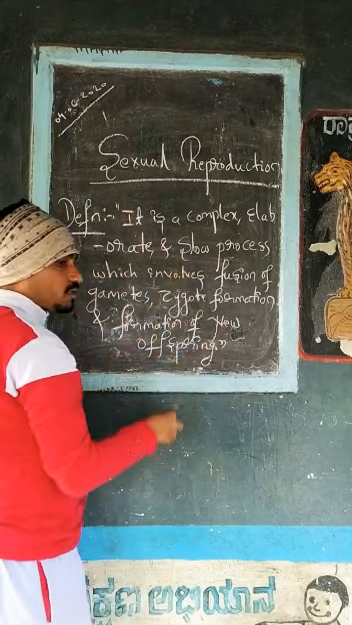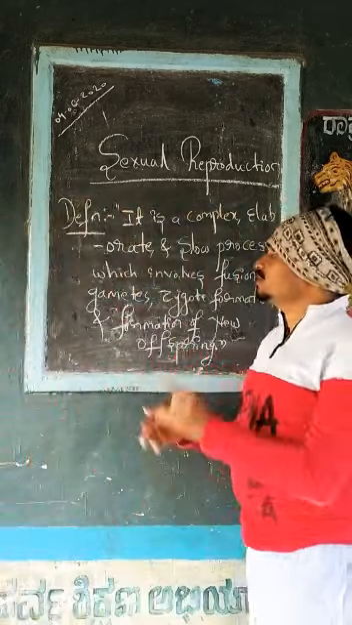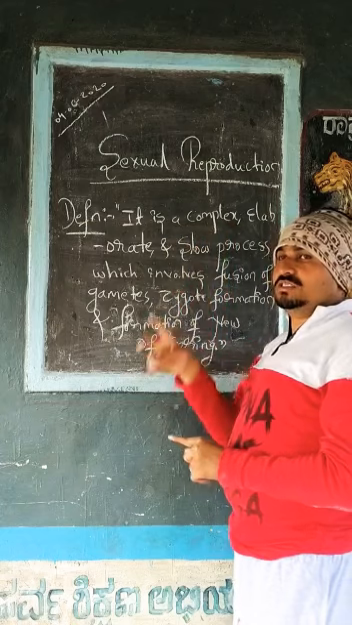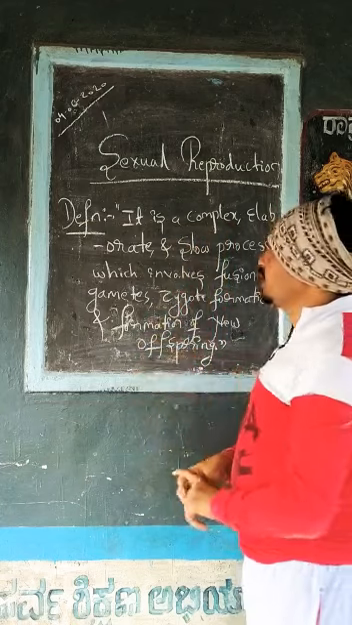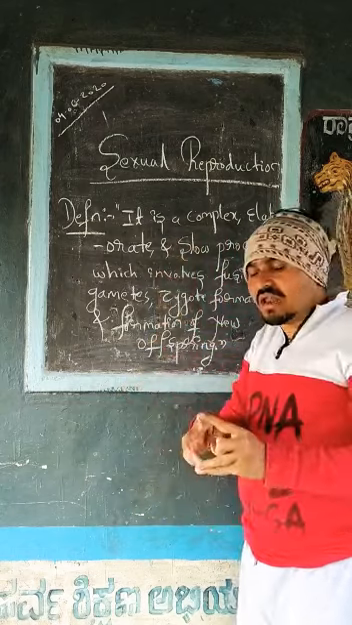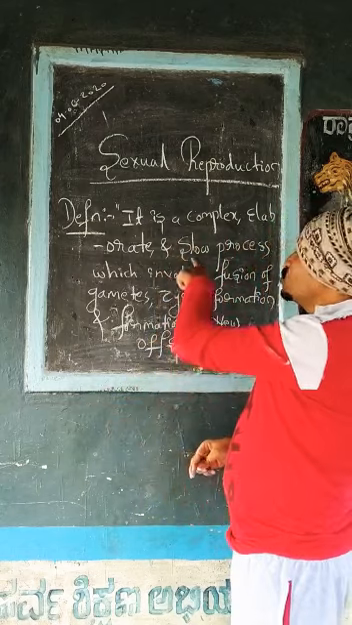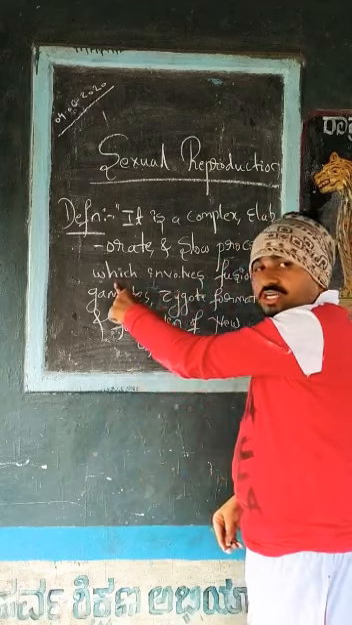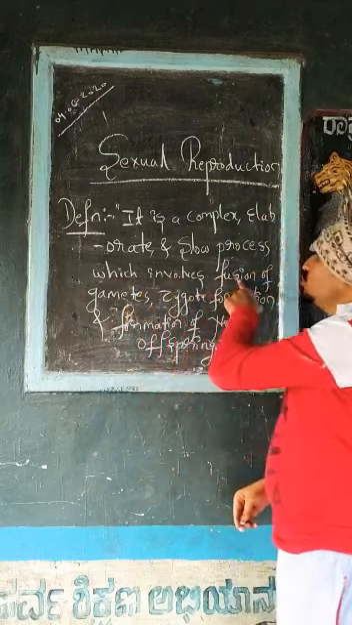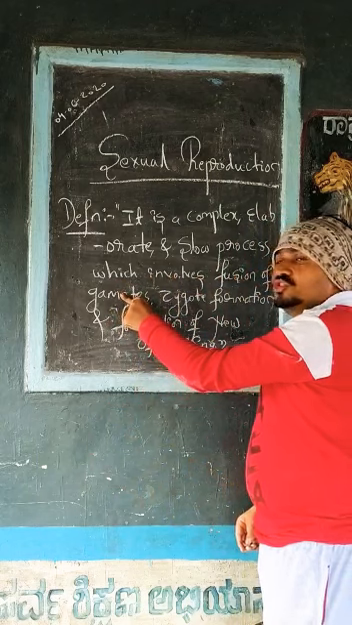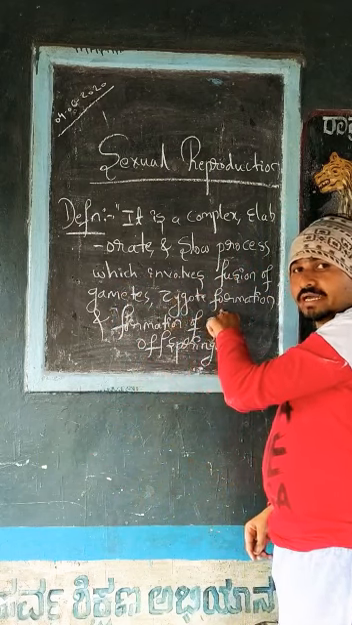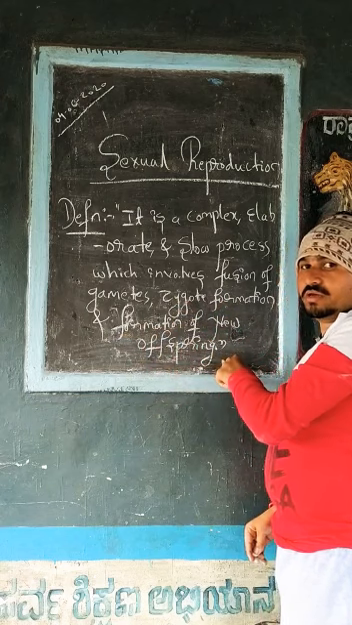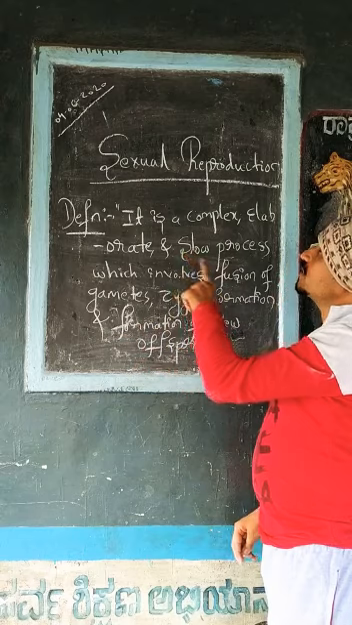So students, give your attention here. What is sexual reproduction? It is complex, which means it involves so many steps. Elaborate means a large process, and it is a slow process, which involves fusion of gametes, then formation of zygote, and formation of new offspring. Okay, this is called sexual reproduction.